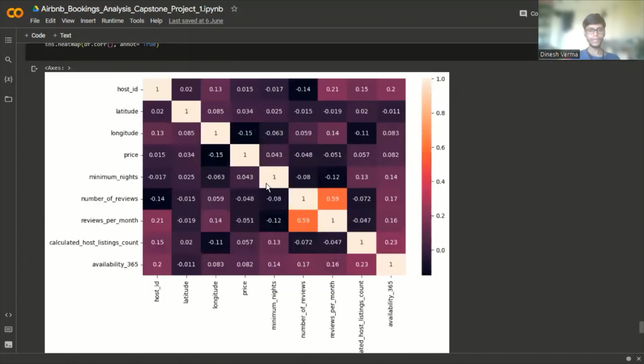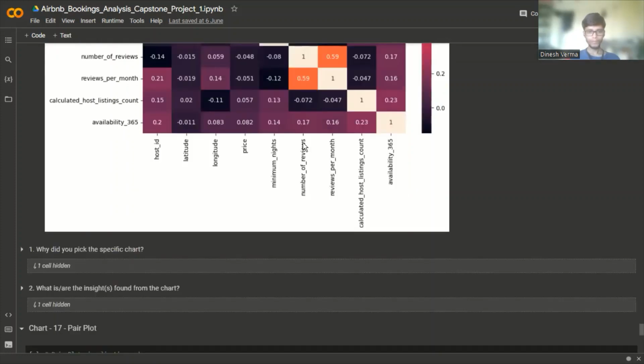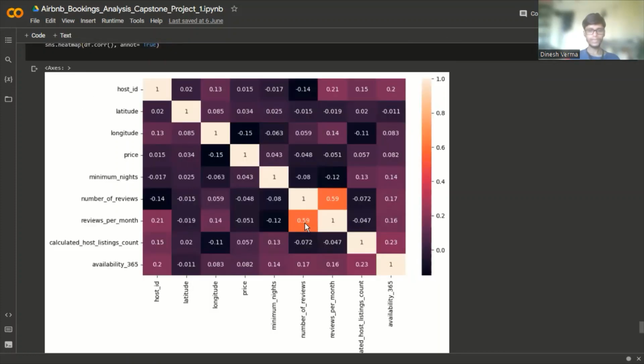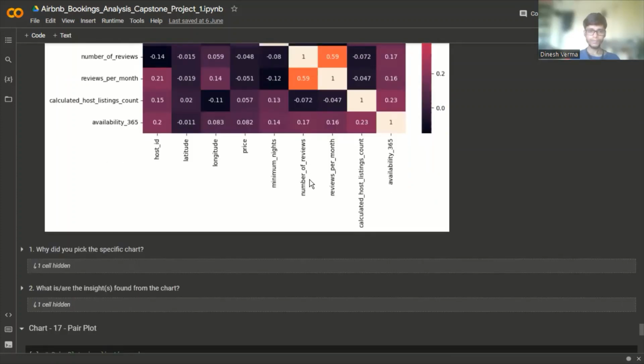Correlation heat map. From this correlation heat map, we can see that there is a strong positive correlation between the number of reviews and reviews per month column.